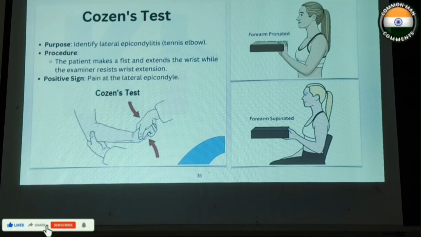We check by doing Cozen's test. The patient makes a fist and extends the wrist while the examiner resists the wrist extension. On doing so, there will be pain at the lateral epicondyle if this is done for lateral epicondylitis. Another test is the Polk test. We ask the patient to hold a book in pronation for 15 seconds. In the prone position there will be pain in lateral epicondylitis. In the supine position there is medial epicondylitis. If it is positive, then we can consider the diagnosis.